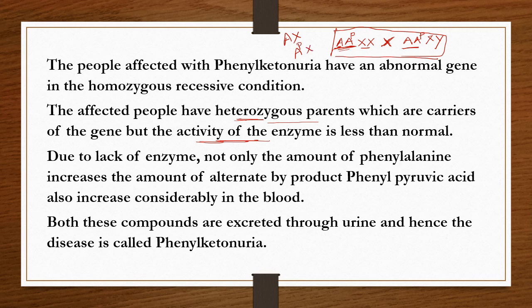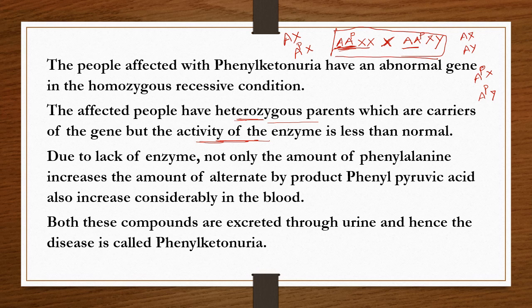Two types of gametes are formed in the female. And when we come to the male, normal autosome with X, normal autosome with Y, and defective autosome chromosome with X, and defective autosome chromosome with Y. This is the gamete. Four types of gametes are formed in the male.